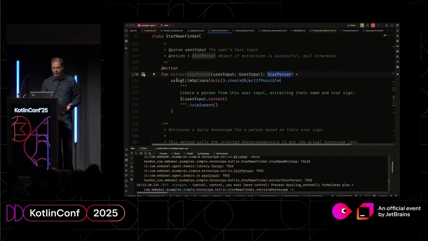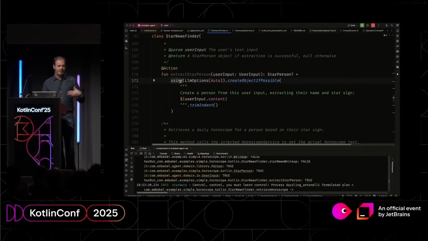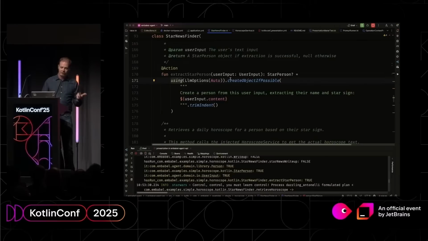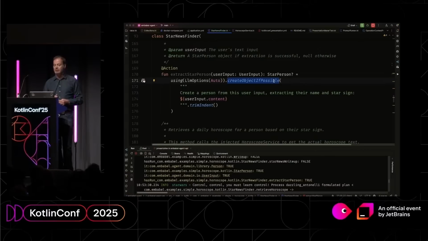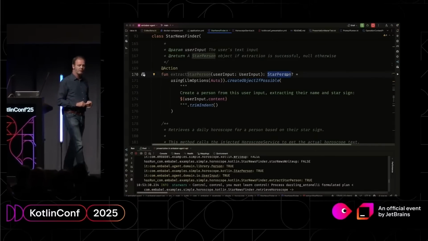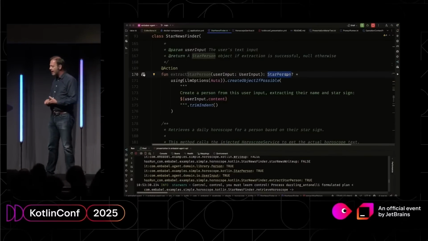So you've got this fluent model for using, in this case, LLM options auto, so it'll look at the prompt and try to work out what it feels the cheapest or most appropriate LLM is. And we have this create object if possible. Notice this return type is nullable. Kotlin has this thing called nullability, which is really quite cool.